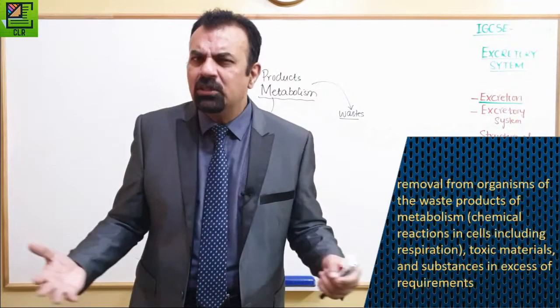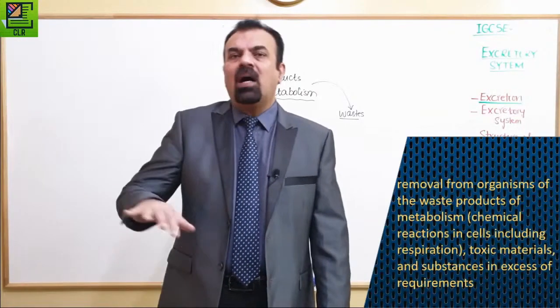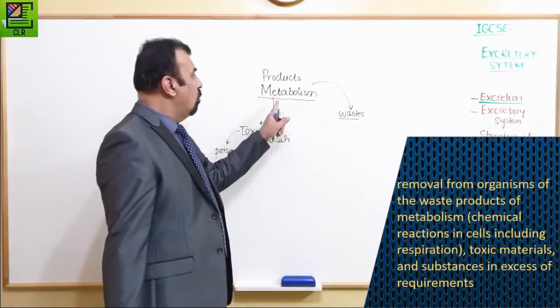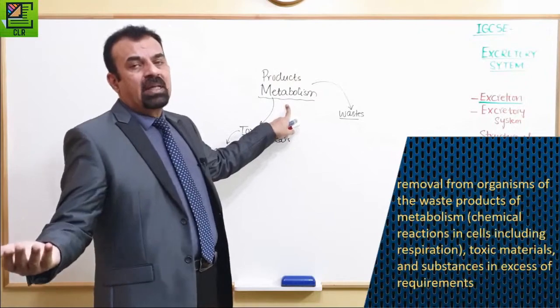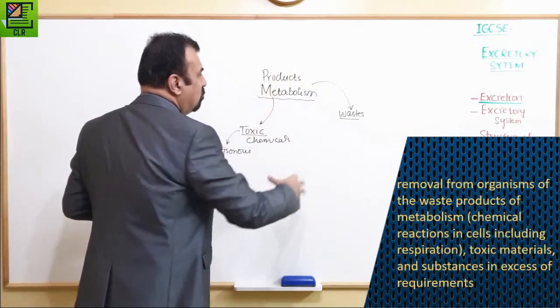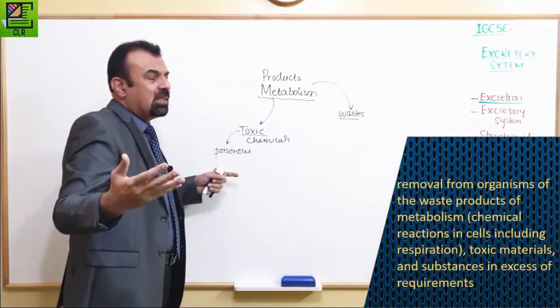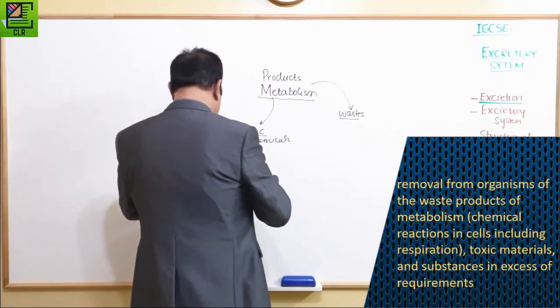If you write it down, it's okay, but if you want to skip it, you can pass it, and that's fine. So the metabolism definition is the chemical reactions taking place in our body. We have the products of metabolism, which may be toxic, which may be just wastes, which may be just excess of our requirements. So these are the three parts in the definition.